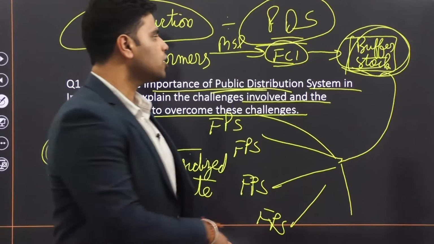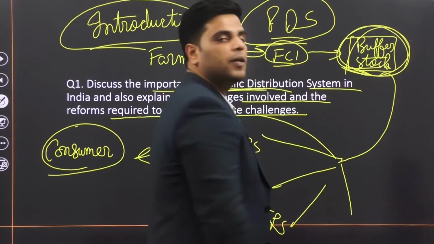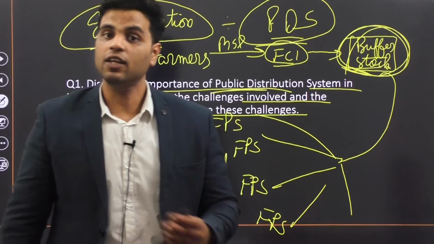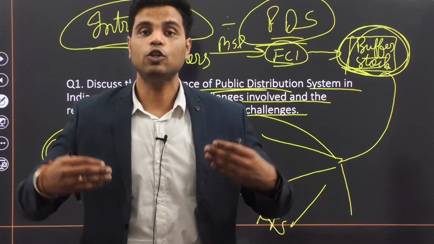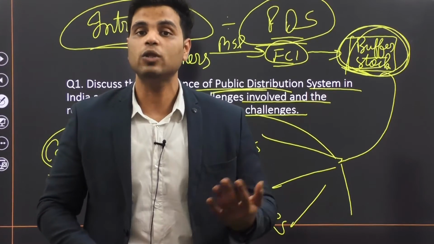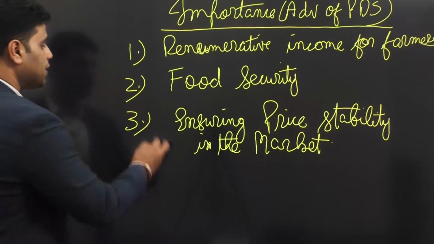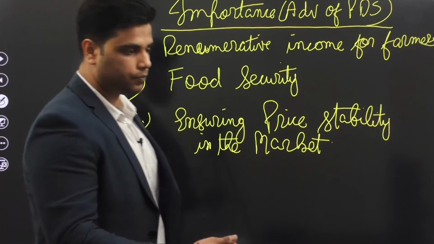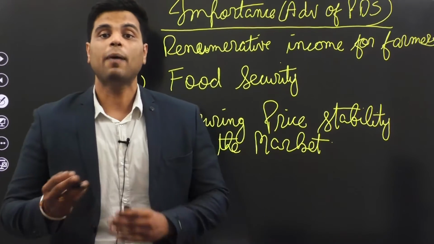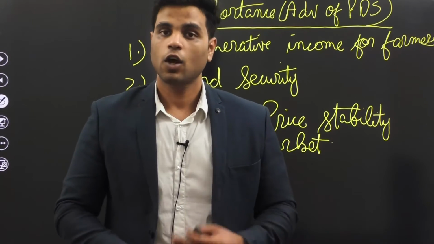Right? So because of this buffer stock, government has a surplus stock of food grains. Whenever the food grains become expensive, government offloads this buffer stock, and through that, government is moderating food inflation. So ensuring price stability is also one of the aims, or one of the consequences, of the public distribution system. All right?